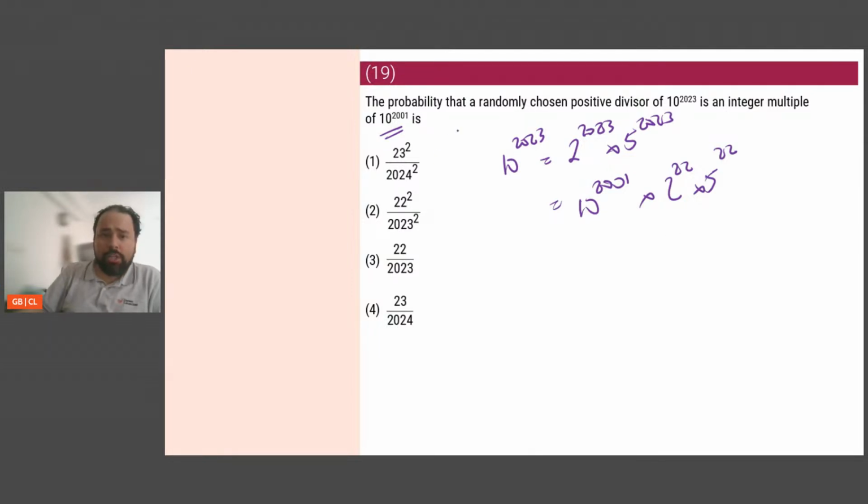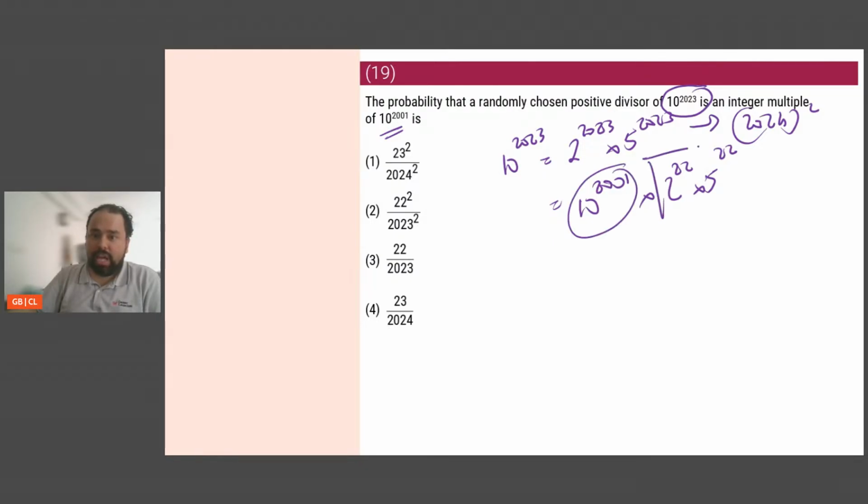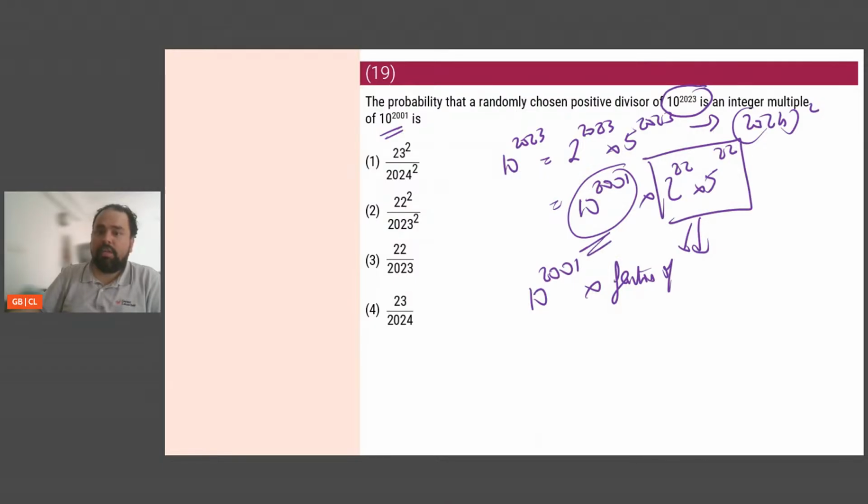Okay. Now, what are the total number of factors of 10 to the power of 2023? It is 2 to the power of 2023 into 5 to the power of 2023. So it is 2023 plus 1 into 2023 plus 1. मतलब 2024 whole square. So the total number of factors is this. Of these, they are asking me the probability that a randomly chosen divisor is an integer multiple of this. For it to be an integer multiple of this, I am only looking at factors of this. Any factor of this is going to be an integer multiple of this, because you will express it as 10 to the power of 2001 into factor of this part. So it will always be a multiple of 10 to the power of 2001.